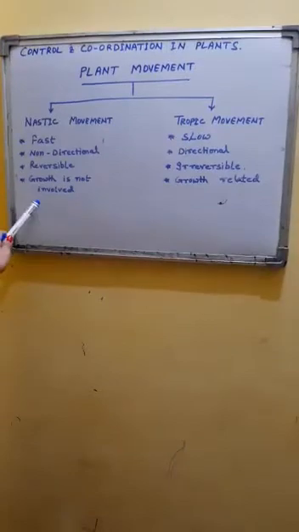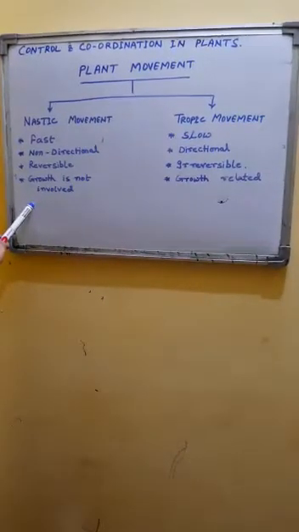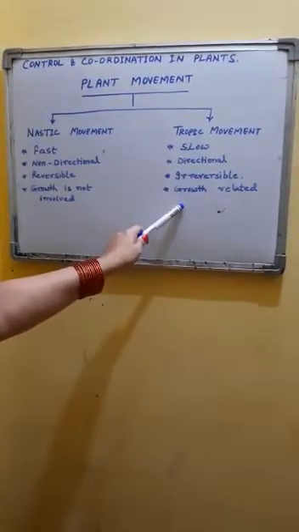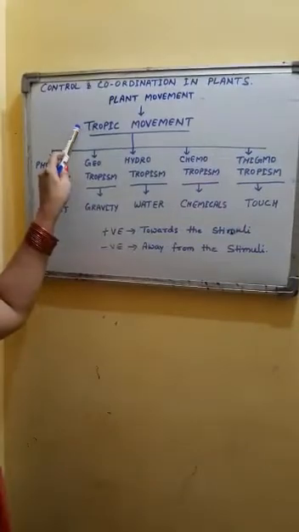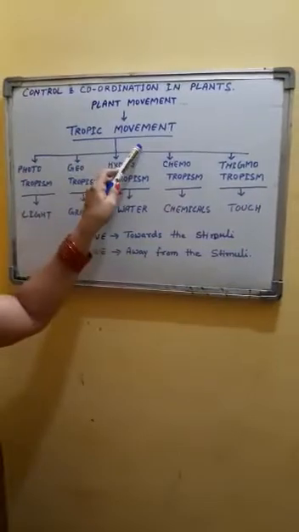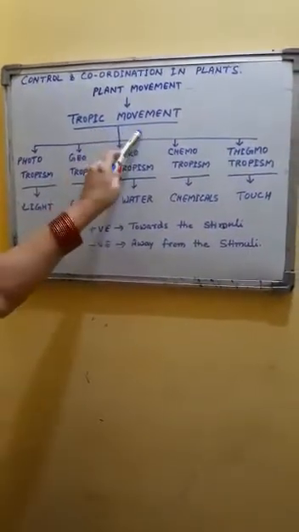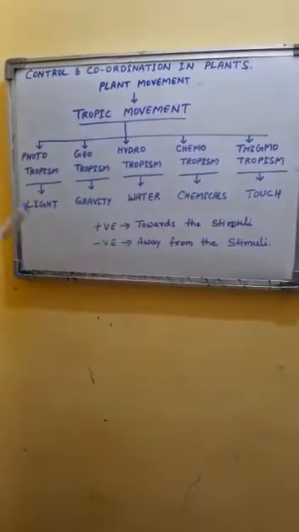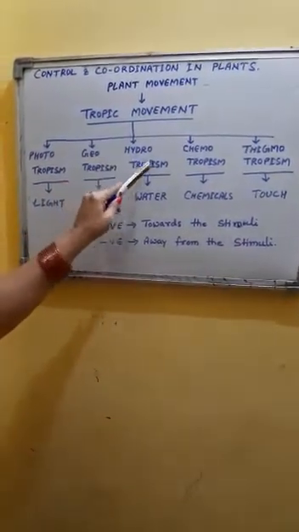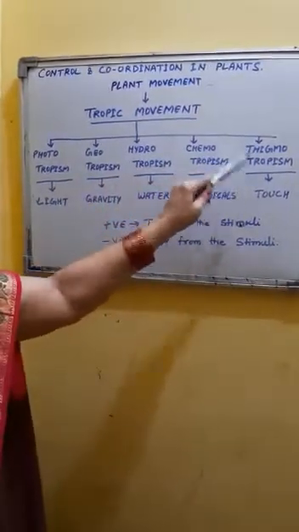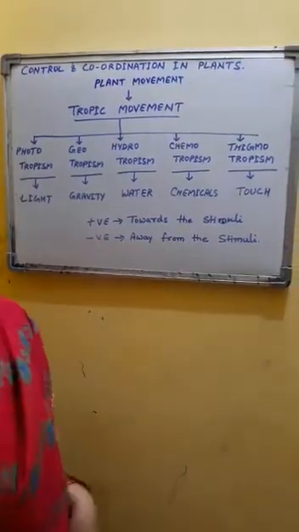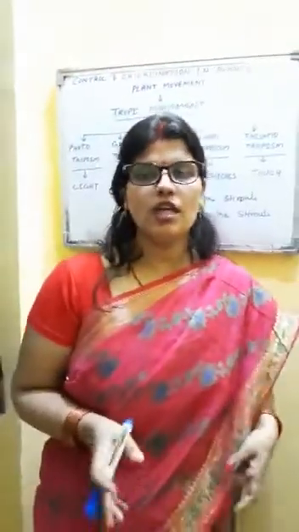Obviously there are types of nastic movements that we need not discuss. So now we are just going to discuss the types of tropic movement. Following are different types of tropic movements. There are 5 types of tropic movements: phototropism, geotropism, hydrotropism, chemotropism, and thigmotropism. These are 5 different types of stimuli towards which plants show their movement.